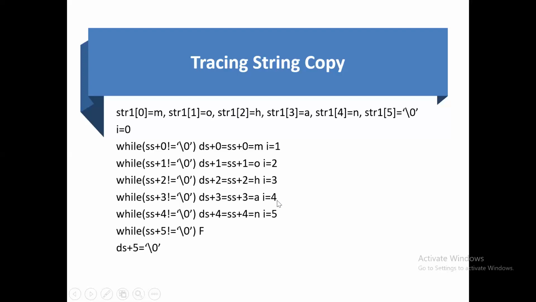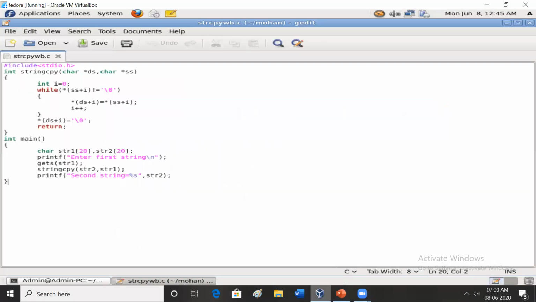The i value is incremented to 4, ss+4, that is nothing but str1 of 4, that is N here. That is copied down to ds+4. The i value is going to be incremented to 5, while ss+5, is it not equal to the null character? Because str1 of 5 is the null character, null character is not equal to null character, the condition is false. It comes out of the while loop. Then lastly, ds+5 is assigned the null character. This is what I wrote in the code.